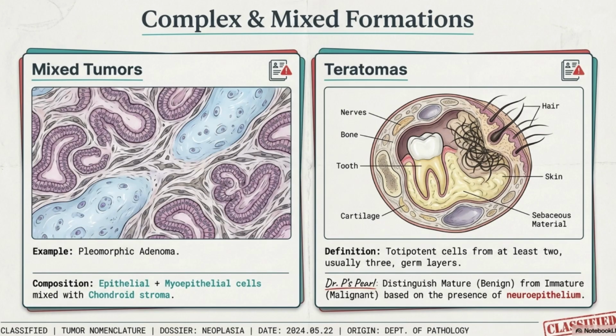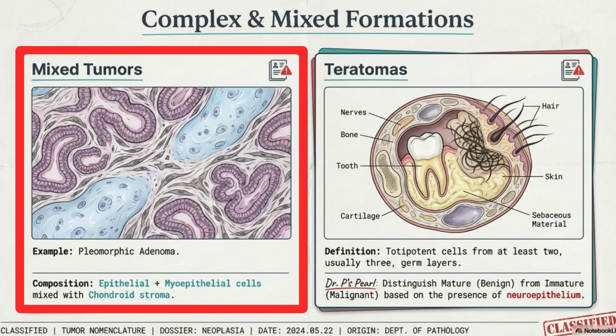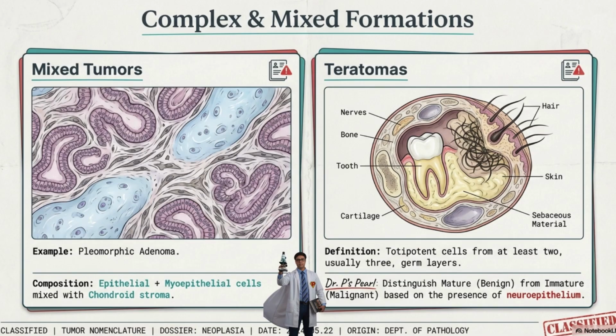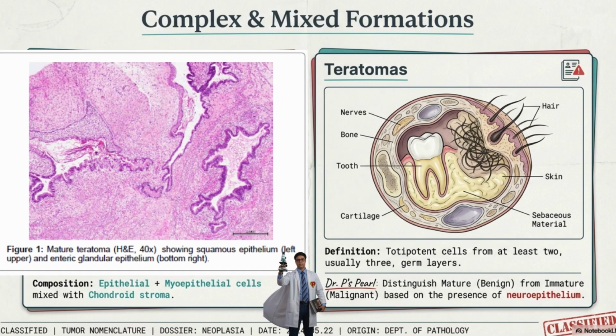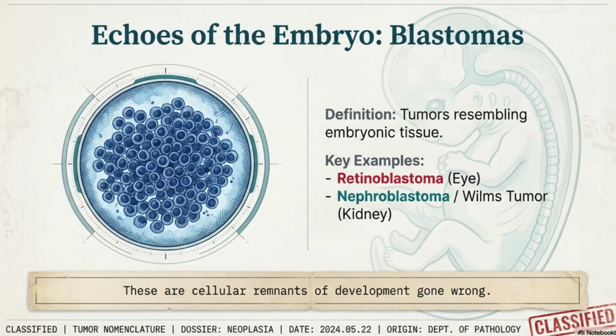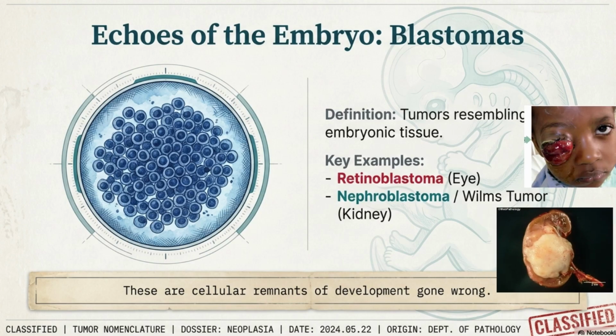Now let's see some tumors that operate beyond basic nomenclature. Mixed tumors. For example, pleomorphic adenoma. It is a mixture of epithelial plus myoepithelial cells with chondroid stroma. Teratomas. These arise from totipotent cells from at least 2, usually 3 germ layers. Dr. P's pearl. We distinguish between mature teratoma, which is the benign one, and the immature teratoma, the malignant one, based on the presence of neuroepithelium. Blastomas. These tumors resemble embryonic tissue, for example, retinoblastoma, nephroblastoma, or Wilms tumor.